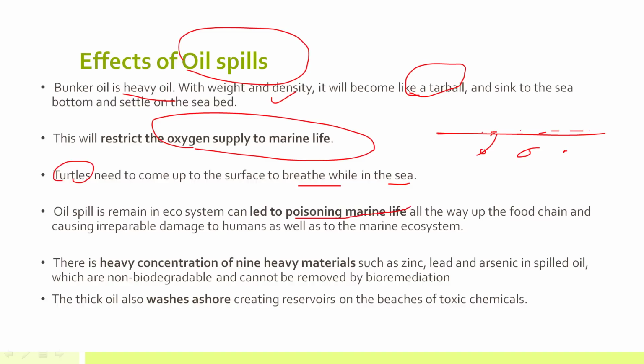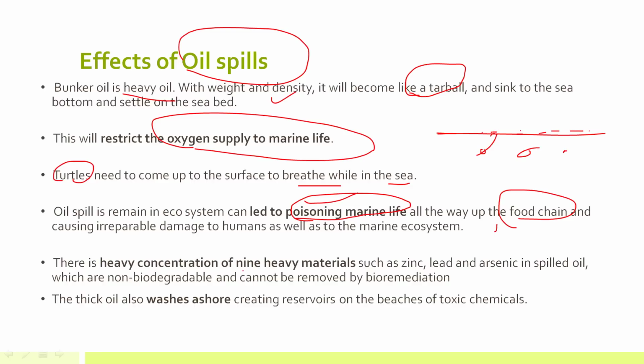Why? Because it leads to poisoning of marine life, and once the marine life is poisoned, it can easily enter the food chain by bioaccumulation or biomagnification. Plus it can affect human life also, because humans are also at one of the trophic levels of this food chain, right? And as I told you, it will lead to poisoning of marine life.